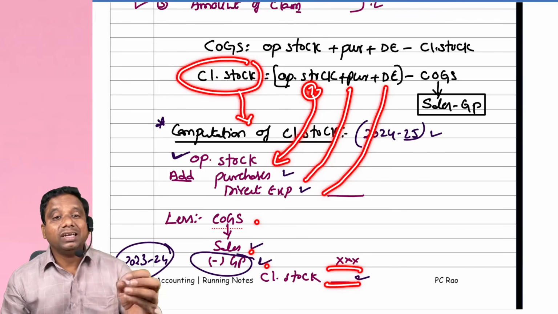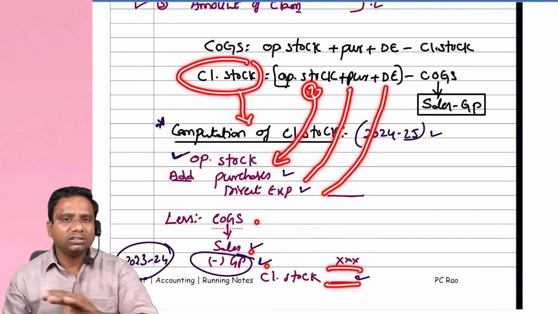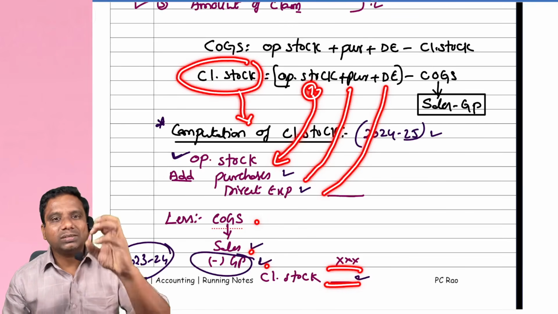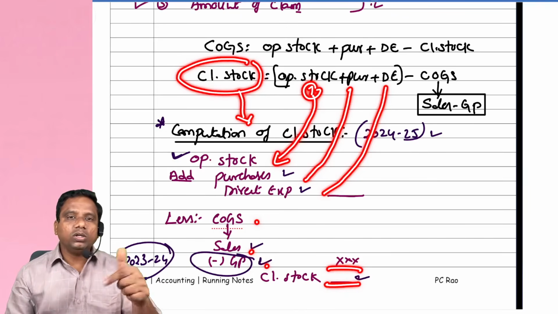Then we get the net amount of stock lost. Then we apply some average clause, all those things later. First, try to understand the basic idea behind calculation of closing stock. How to calculate closing stock?